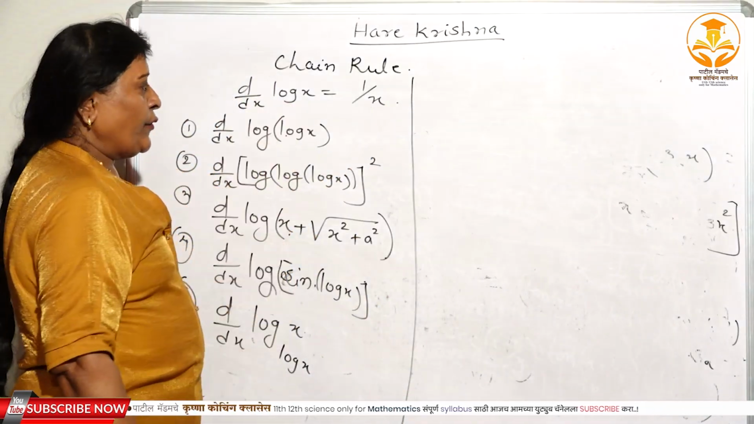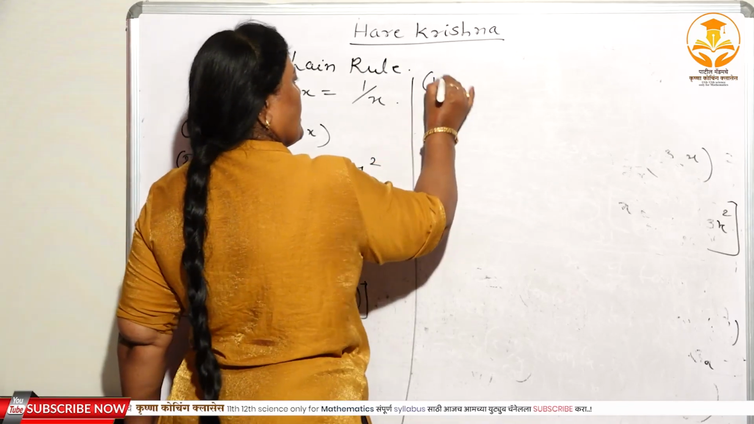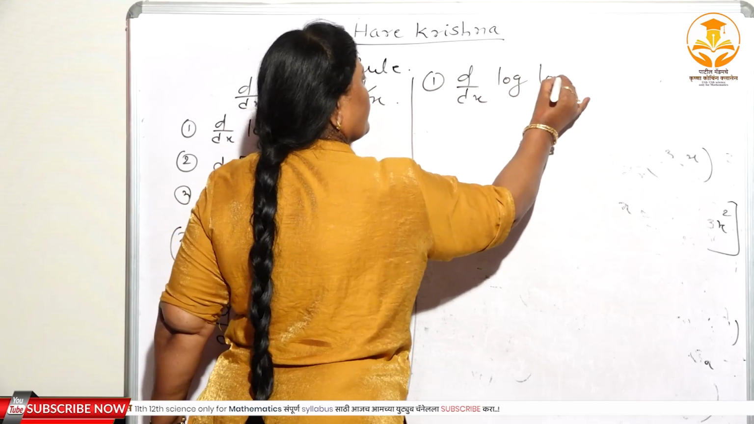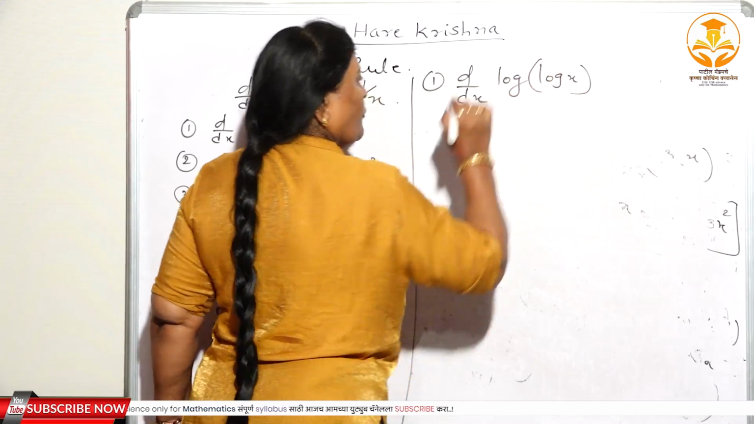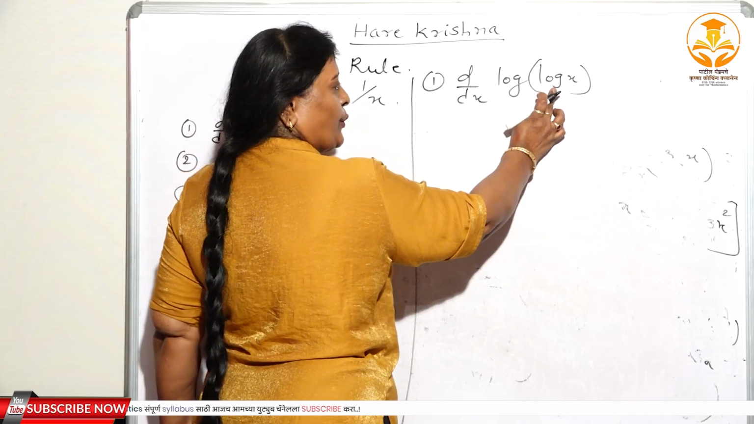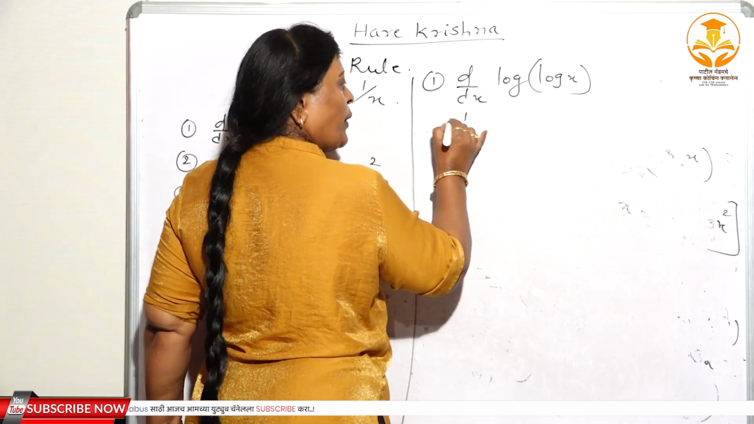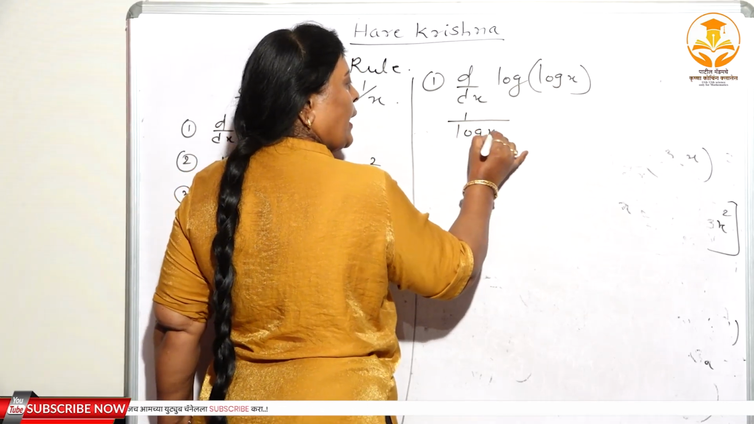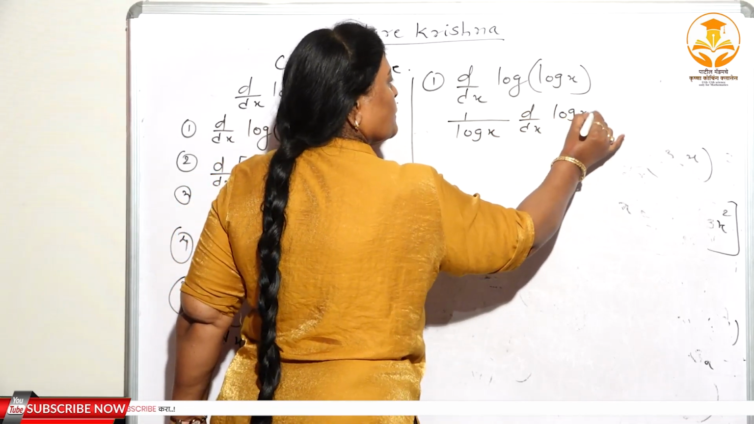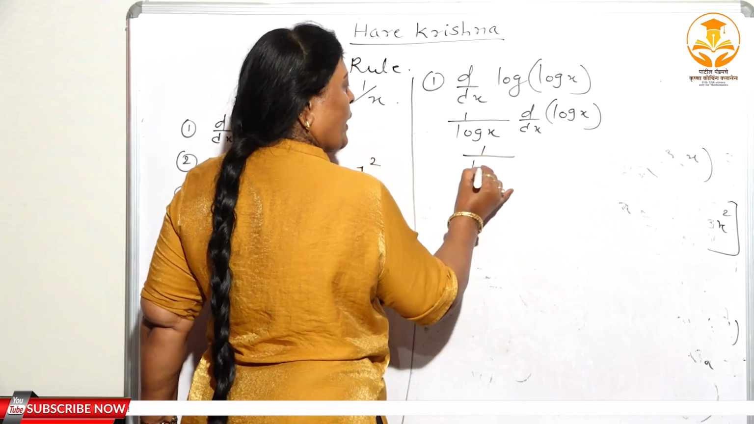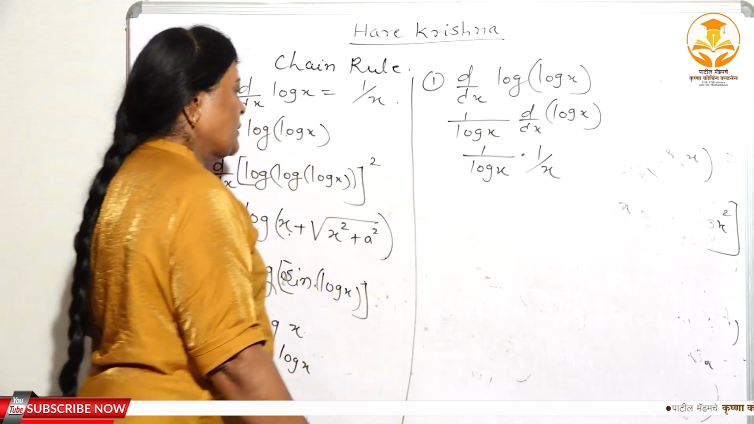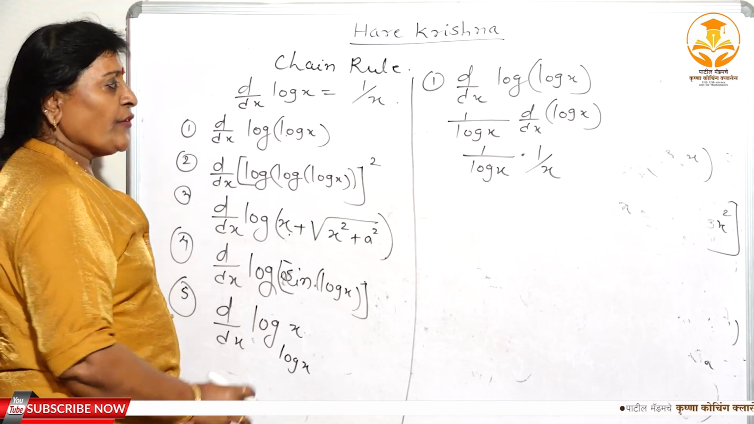Log x derivative is 1 by x. Again, first one, see here: d/dx of log(log x). Here you have to substitute u, that is, log x is equal to u. The derivative of log u is 1 by u, means 1 upon log x. And d/dx of log x, here again 1 upon log x, and the derivative of log x is 1 by x. This is the solution of the first one.